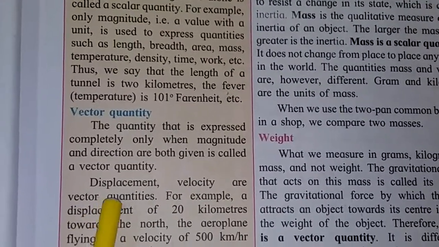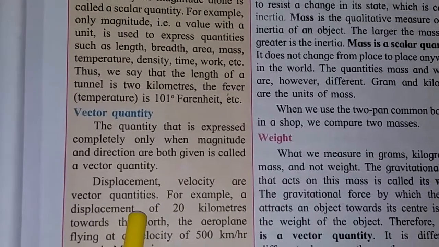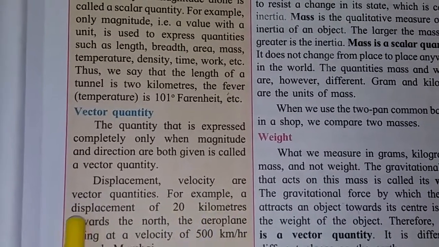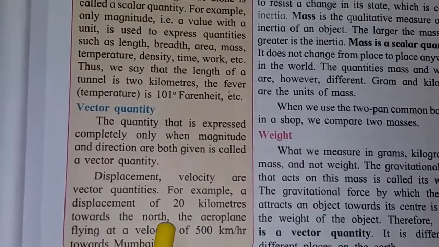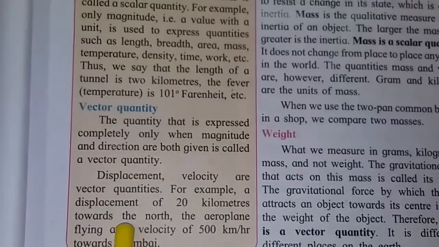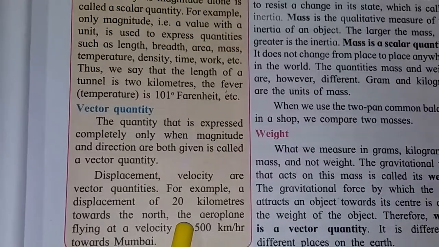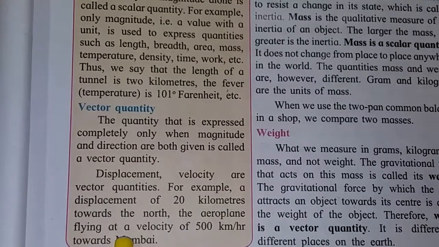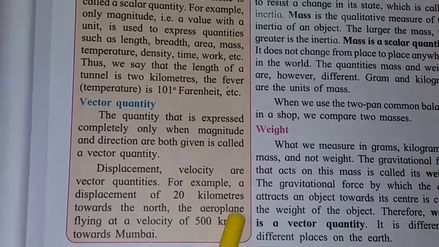Now see here examples are given. Displacement, velocity are vector quantities. For example, a displacement of 20 km towards the north. Now see here direction is given, towards the north. The aeroplane flies at a velocity of 500 km per hour. How to read this?